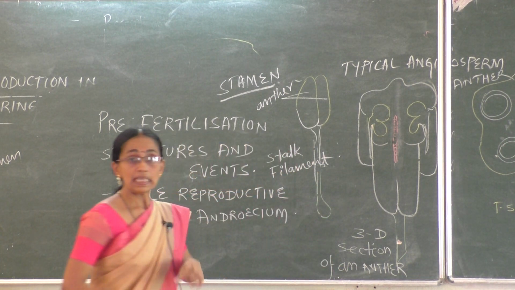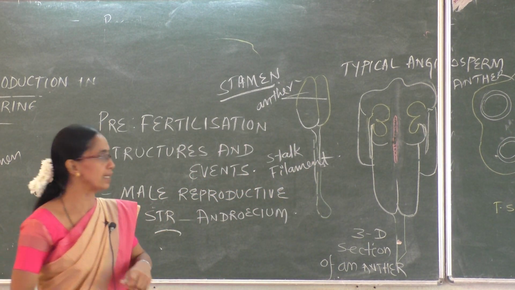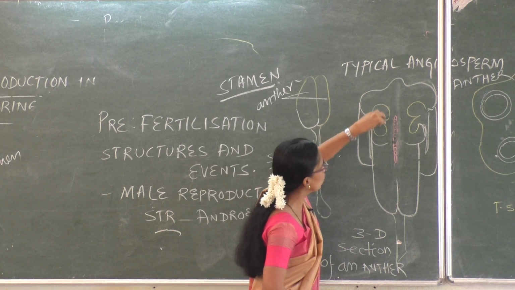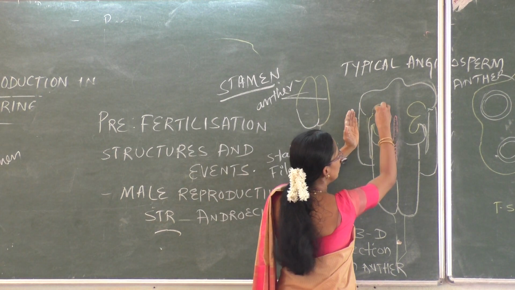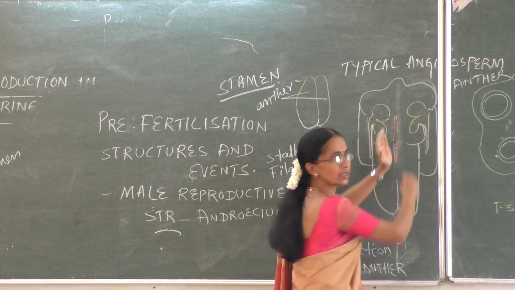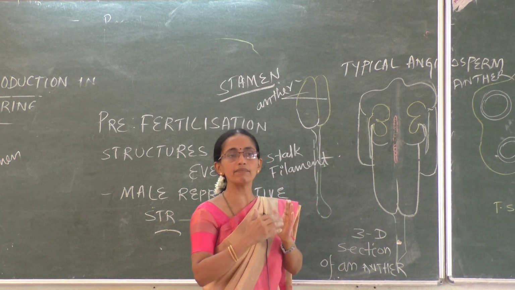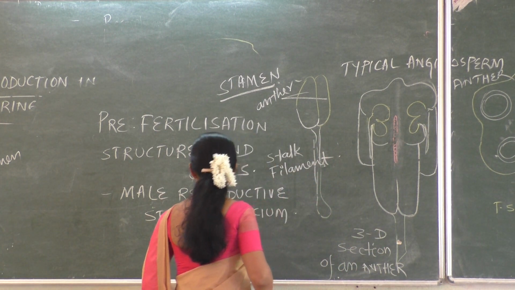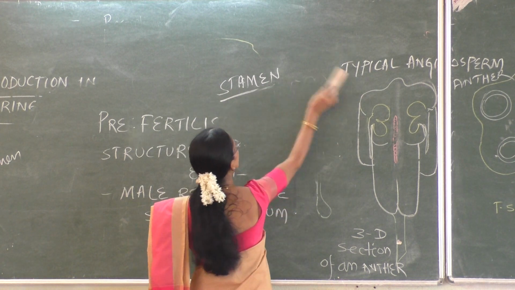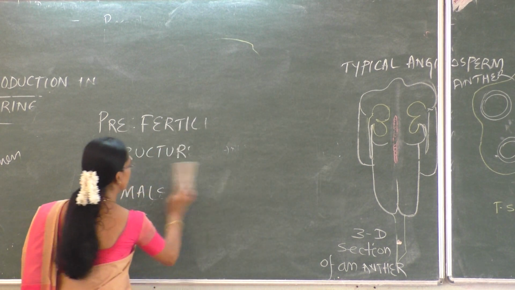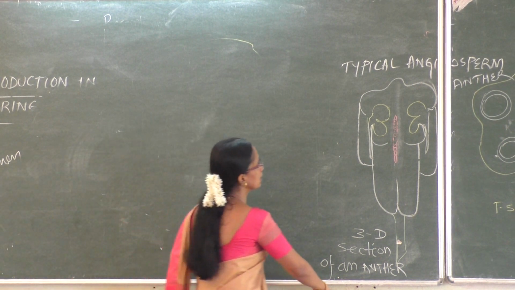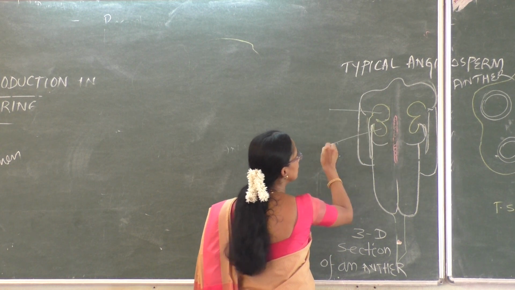Each lobe internally has two sacs, 1, 2. This is one lobe, two sacs. Another lobe, two sacs. We will see them one by one. These are the sacs, sac 1, sac 2.